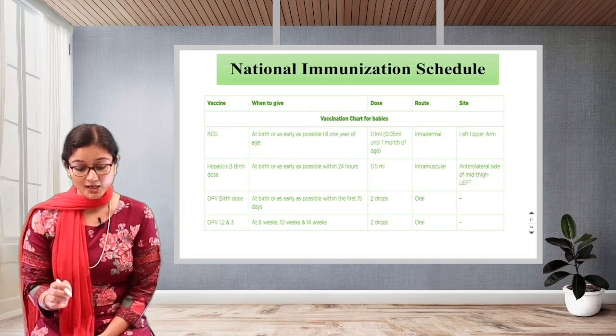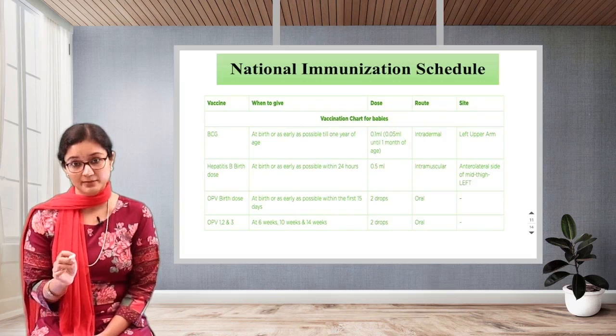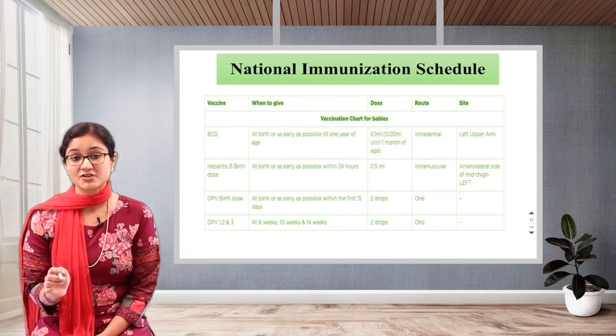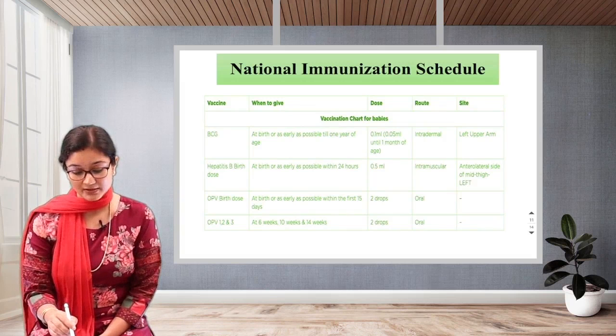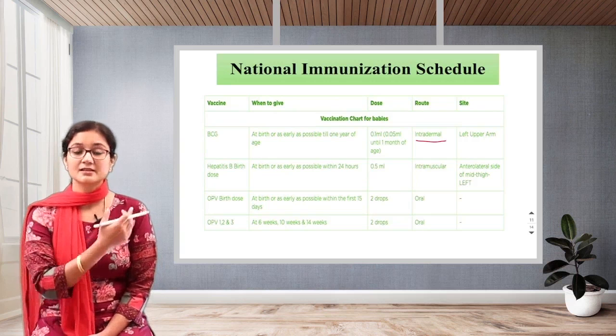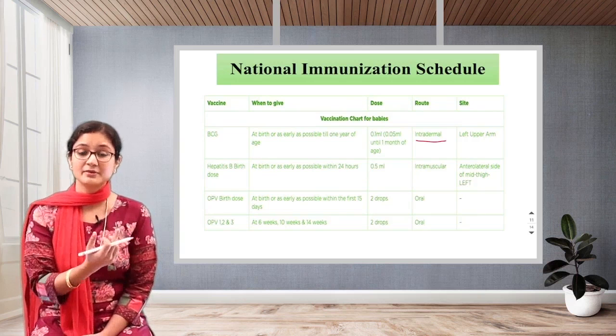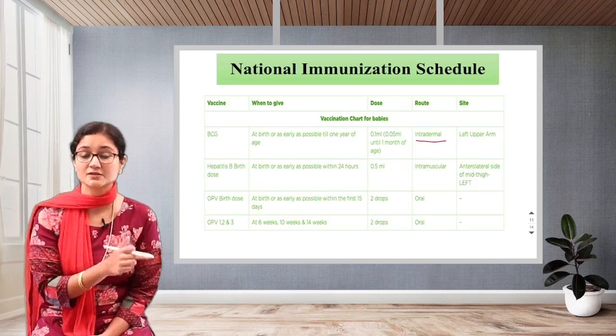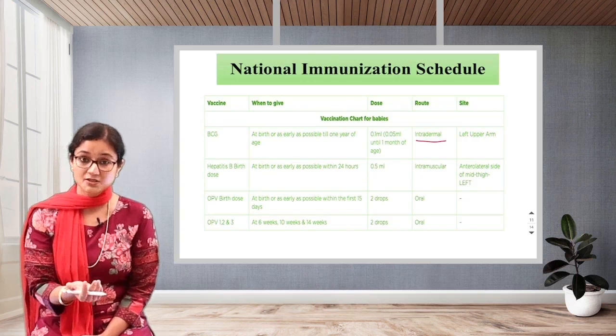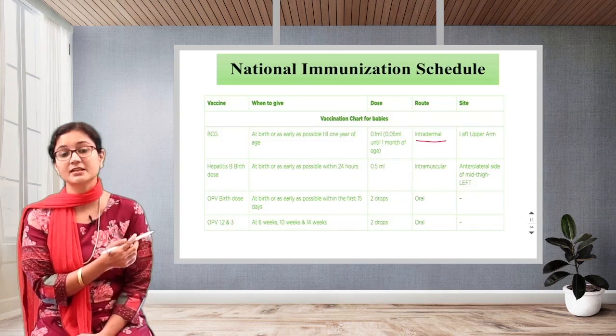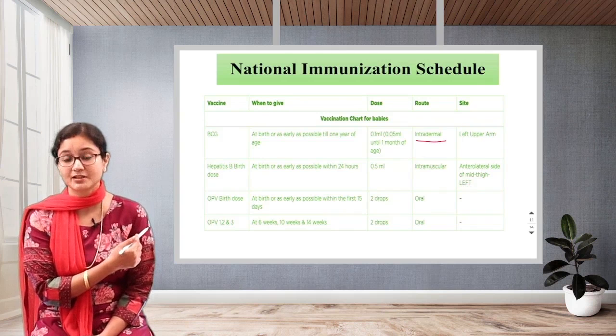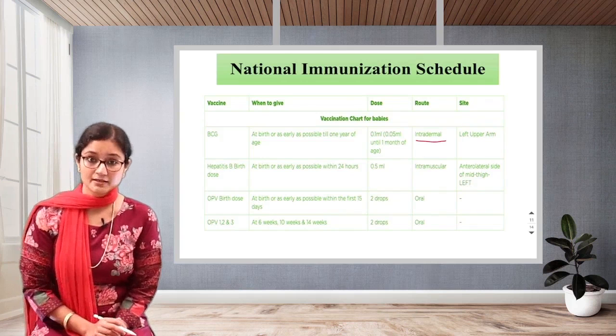Most commonly it is given 0.1 ml, and intradermal, this is very important. Intradermal, so that particular mark remains, and you can easily say whether the person has taken the BCG vaccine or not. It is always given in the left upper arm. Clear enough? Yes.